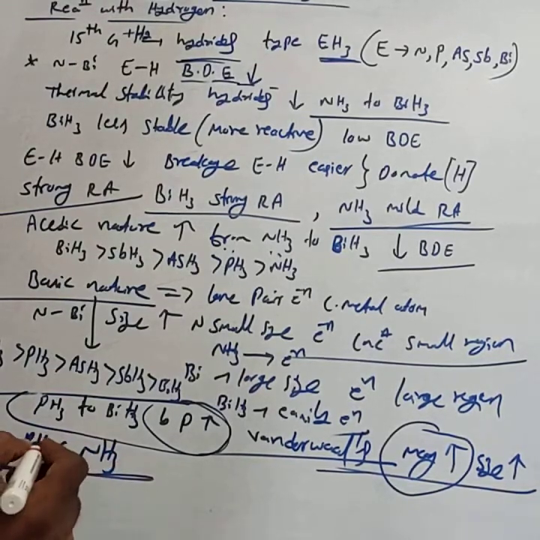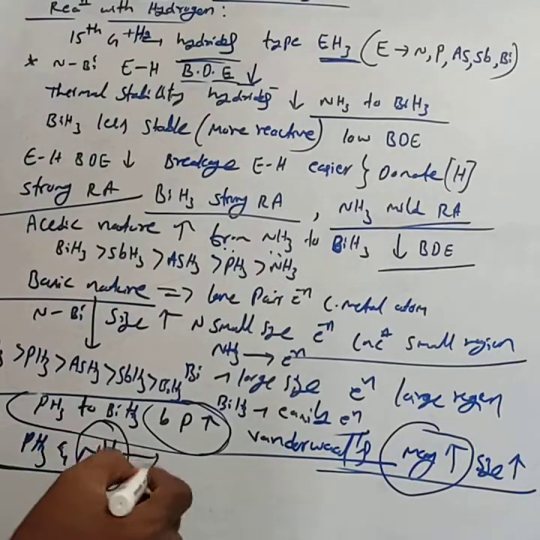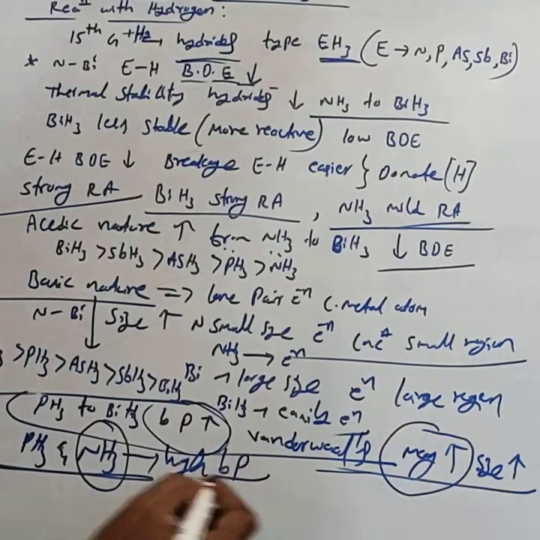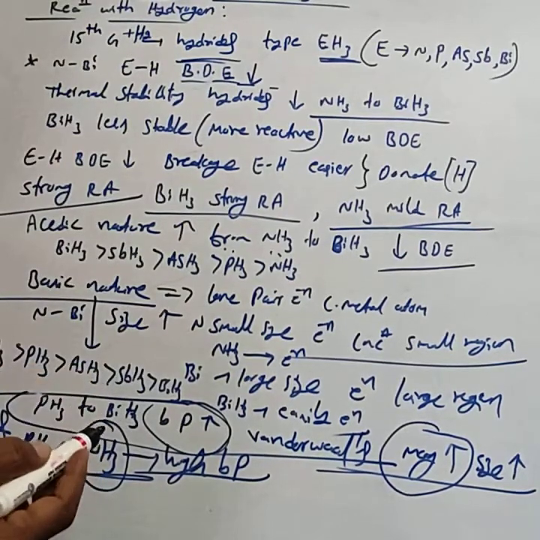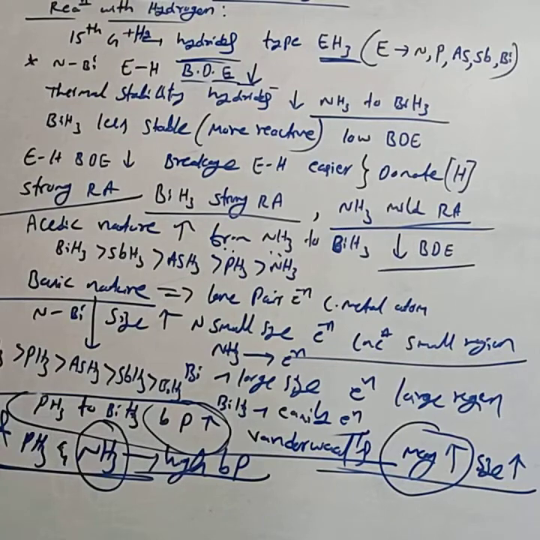Out of PH3 and NH3, NH3 has a high boiling point. This is very important. PH3 has a lower boiling point than NH3.